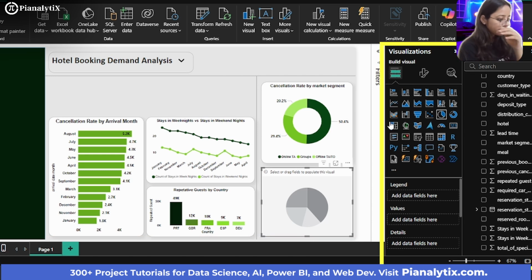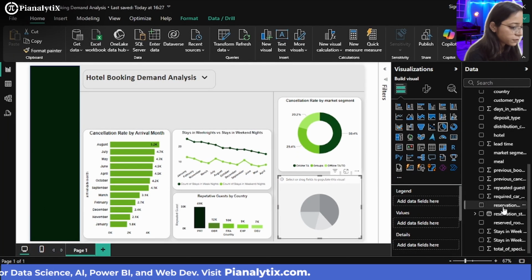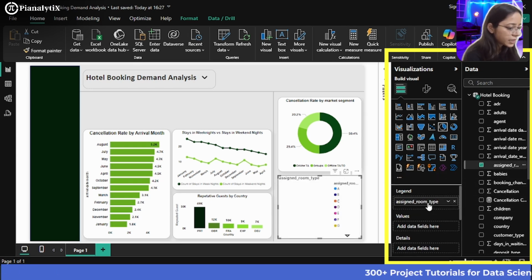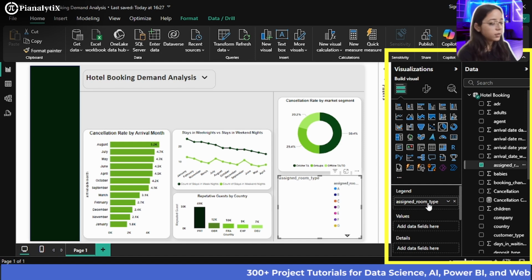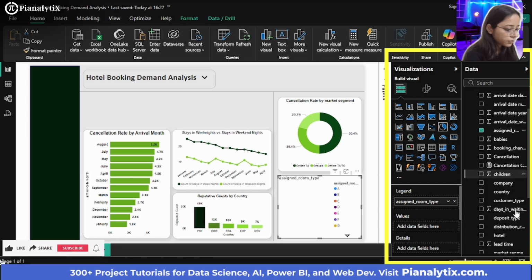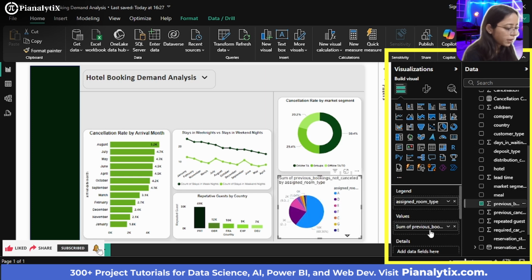And what you can do is, we want the room demand stability, right? So let me just minimize this first of all. I would drag the assigned room type to the legend section. Let me just see. Yeah, here it is. So you will drag this to the legend section, and I want to see basically the stability of this, right? So I'll just click on the previous bookings not cancelled. There is a field with that name. So I'll just drag this all the way here.